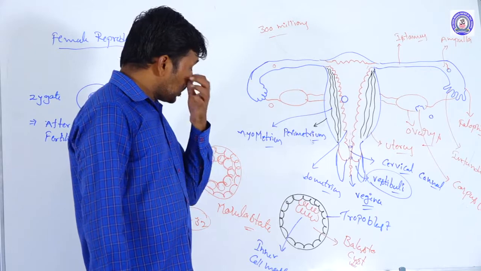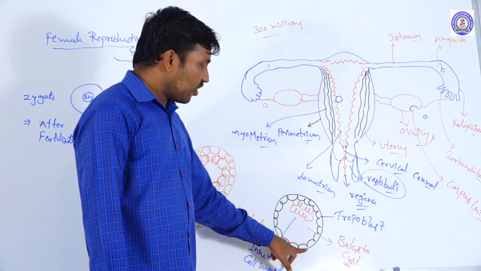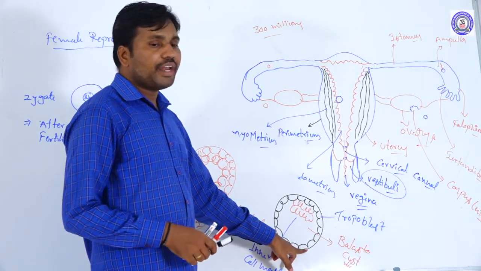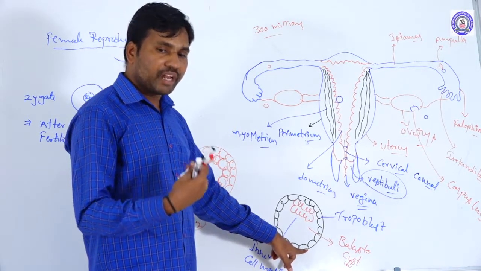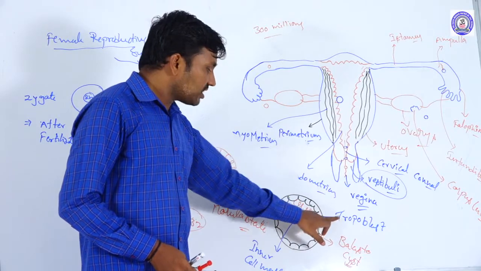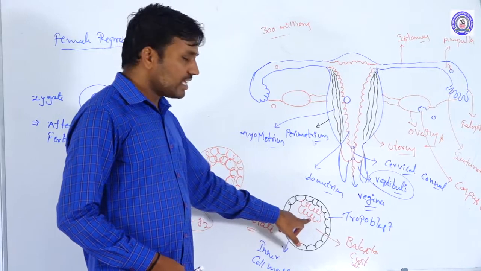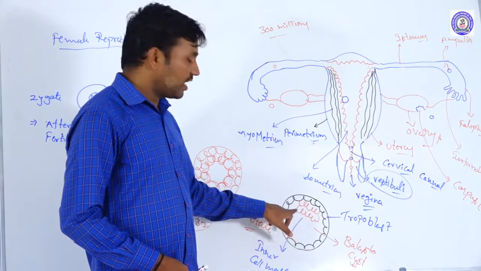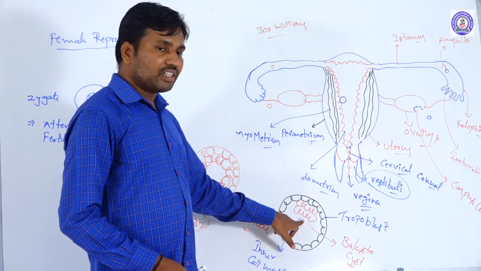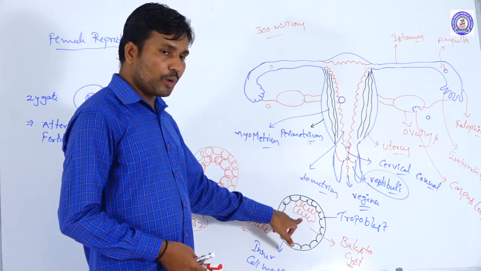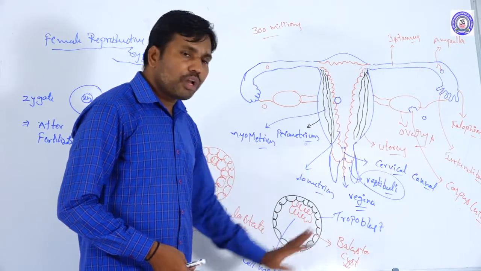The trophoblast structures are involved in future development. They are involved in extra-embryonic membrane formation, and not only that, the trophoblast is also involved in the nutrition of the inner cell mass. The inner cell mass cells form the embryo proper. This is further developing as the embryo proper, and the embryonic stem cells get nutrients from the trophoblast cells only.